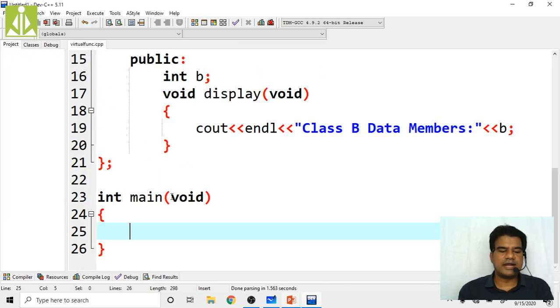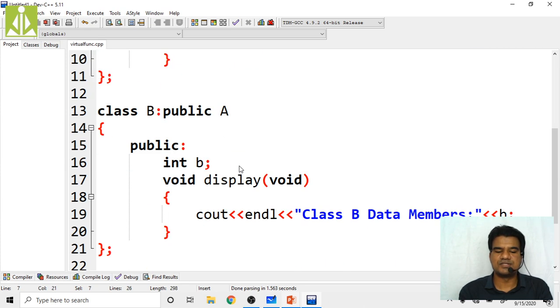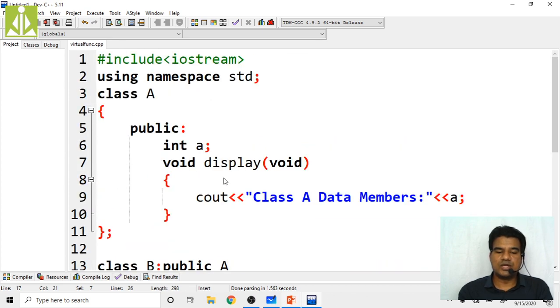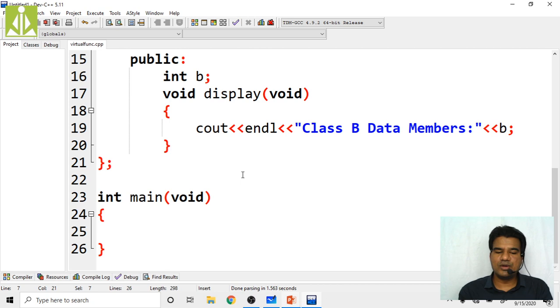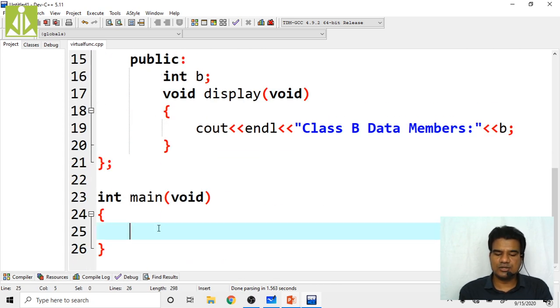So right now inside main, if I create the object of A class, I can access this A data member and this display function. If I create the object of B class, I can access this B data member and this display function. That we know. So in order to access this display function from the base class, I am creating a pointer to this base class, isn't it?